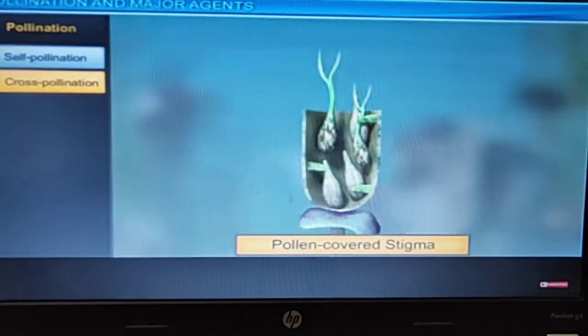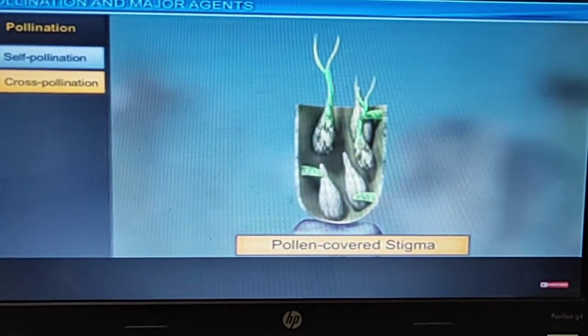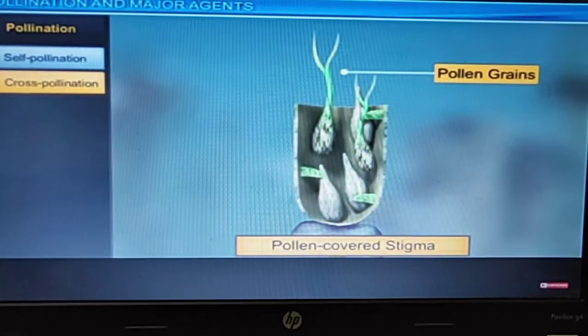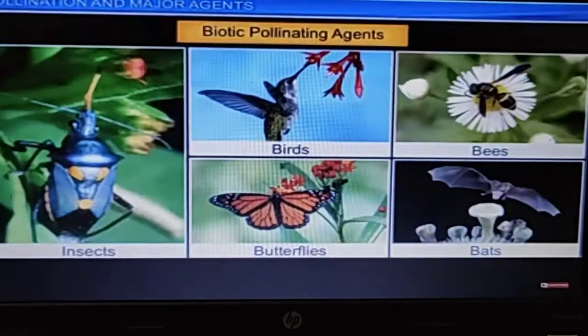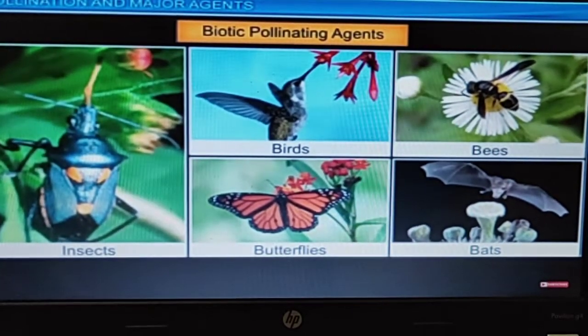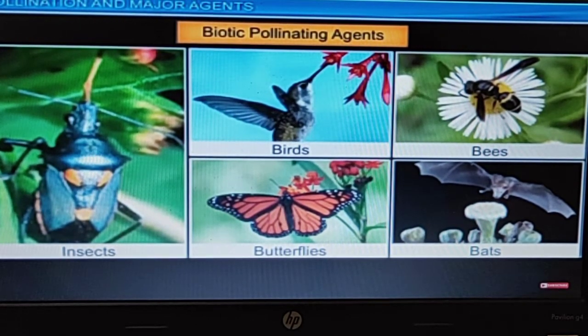Now the next is the pollen which is covered with the stigma. Look here, in many types, the pollen grains are present and are totally covered. So in cross pollination, what helps them to cross pollinate? They are the pollinating agents, which are also known as biotic pollinating agents. Biotic means they are living.